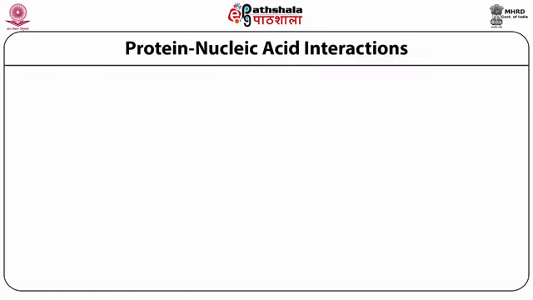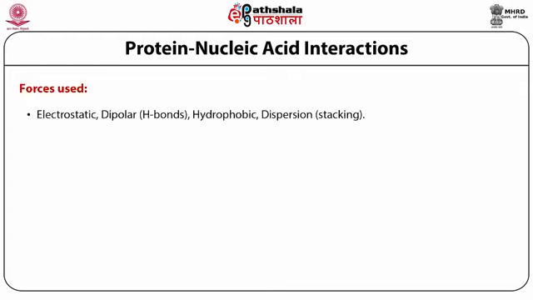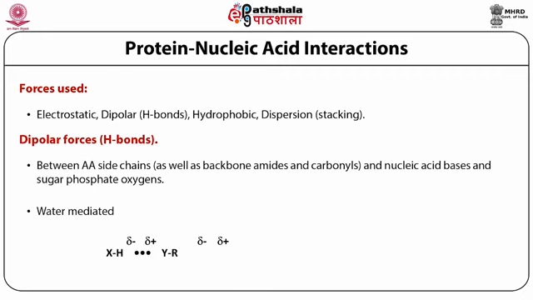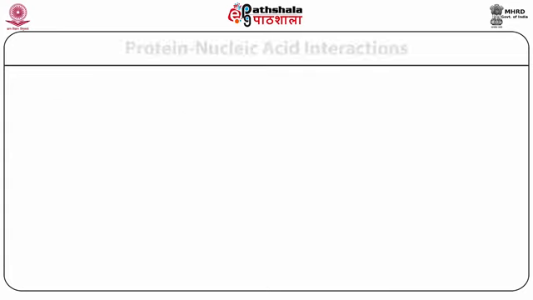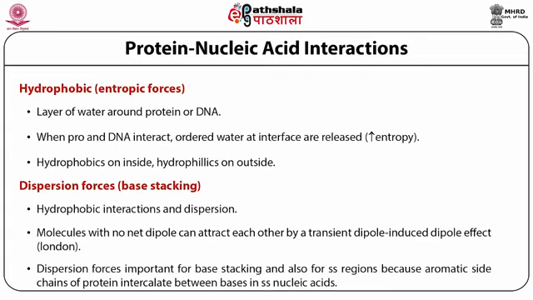The overall electrostatic field of proteins can orient polyanionic nucleic acids. Modeling of interactions can also be identified. Protein nucleic acid interactions: what are the forces that can be used? It may be electrostatic force, dipolar, hydrophobic, dispersion, etc. Dipolar forces arise between two polar charges that are separated. Hydrophobic interactions arise because of the attachment of side chains that make it hydrophobic. In case of hydrophobic interaction, dispersion forces also occur.